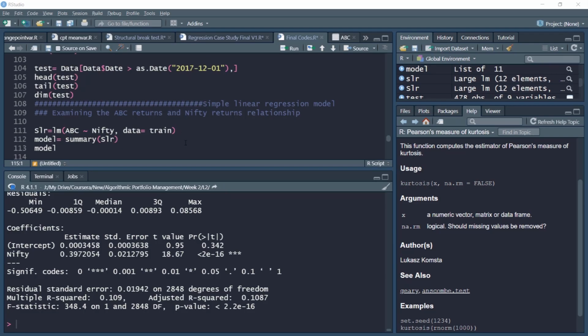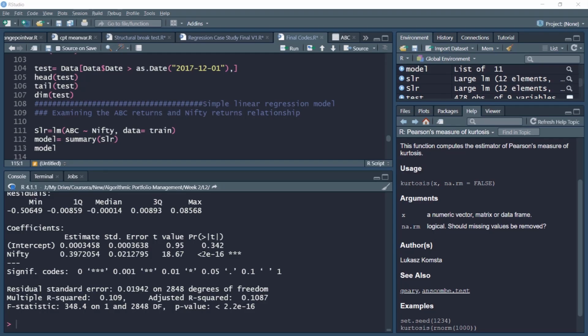To summarize this video, we examined the relationship between ABC returns and Nifty returns by regressing ABC returns on Nifty returns. We also examined the output of this regression model. We discussed the coefficient, its significance, and the idiosyncratic and systematic parts of the risk associated with ABC stock return, and we have now trained our linear regression algorithm.